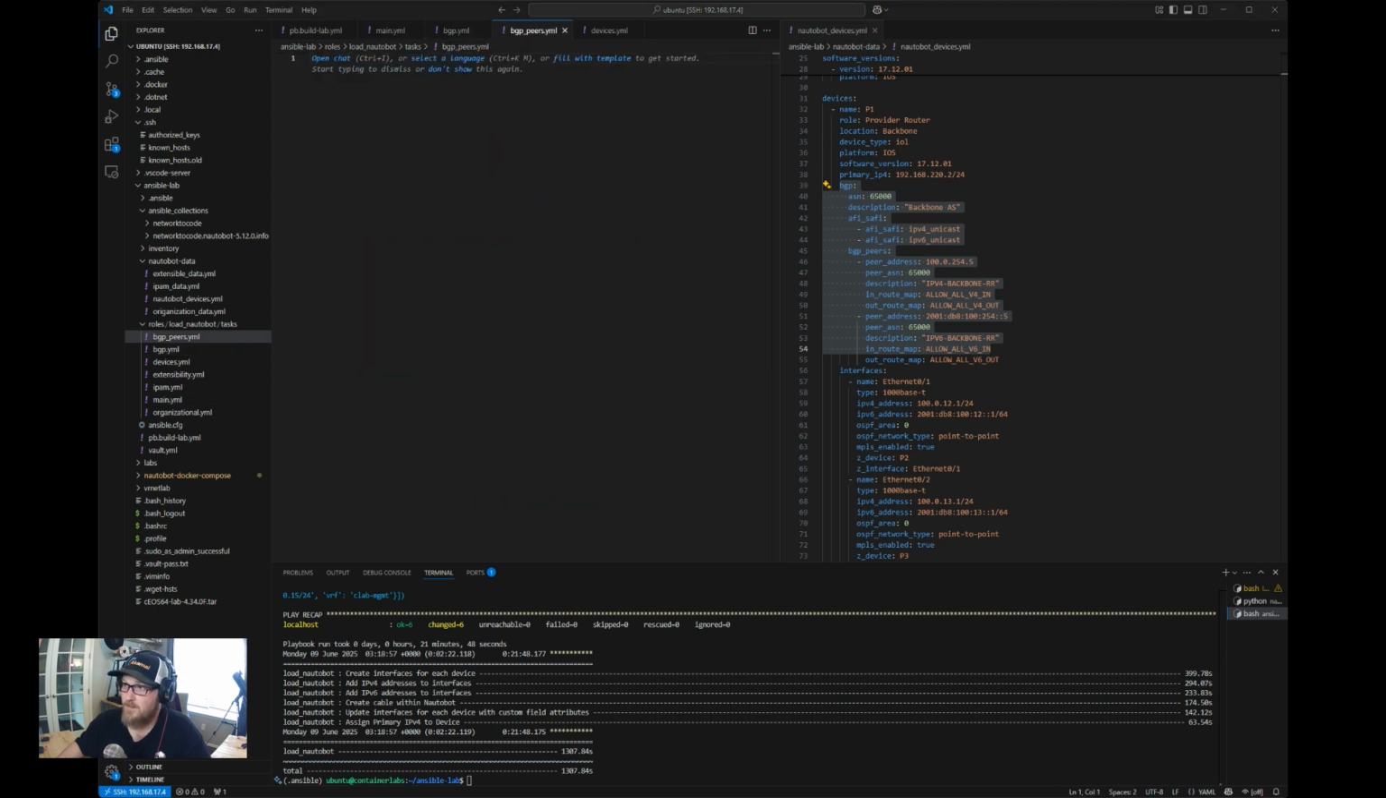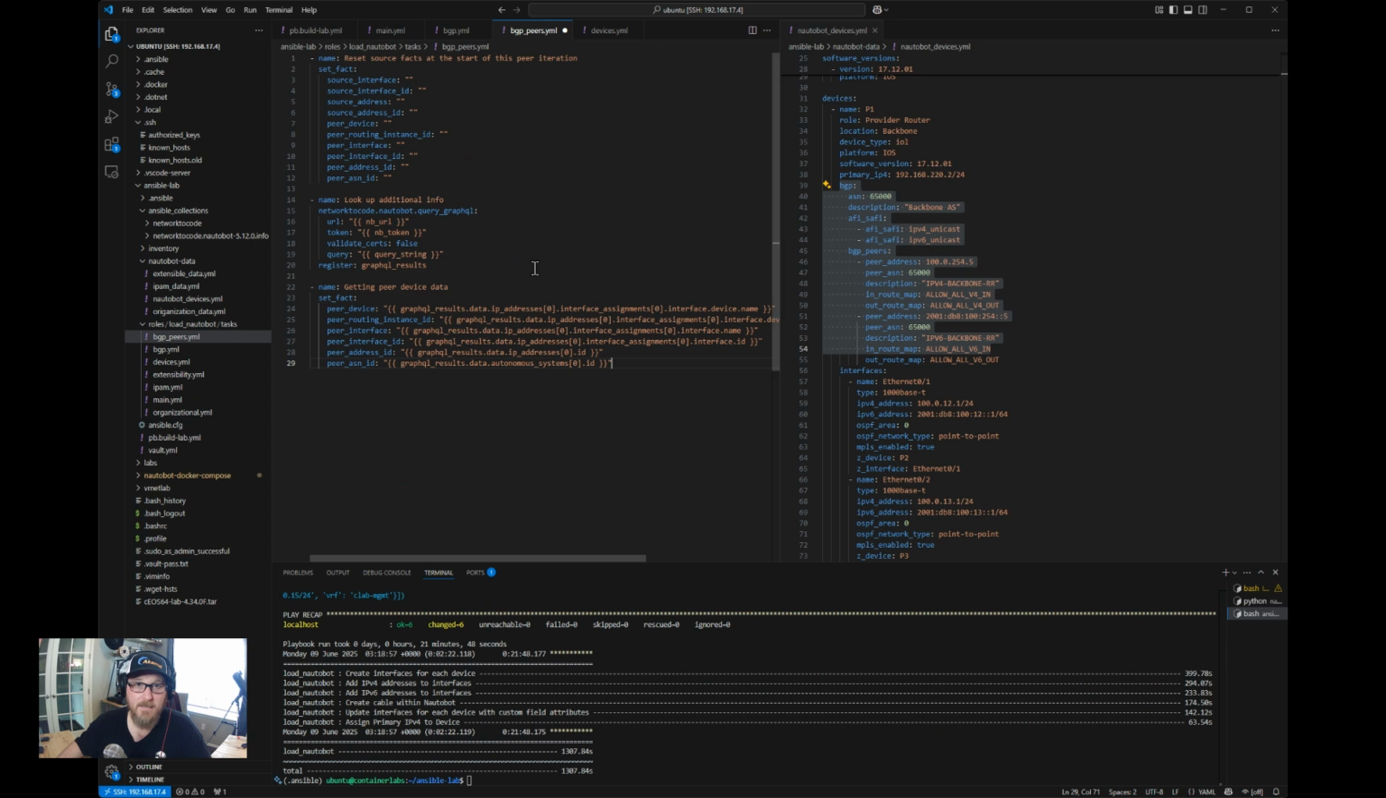Let me just show you how we're going to do that. Basically, we'll set all of these facts, which are things that we need to know to properly use the API. And the biggest thing we need is the IDs that are created inside of Nautobot, because we'll want to use those IDs to properly reference them with the REST API.